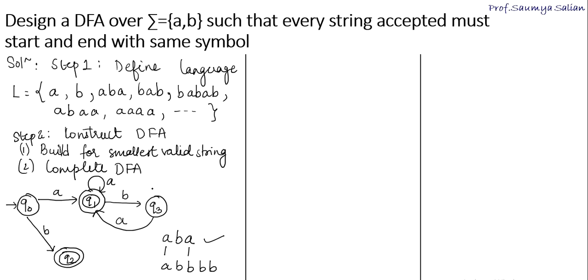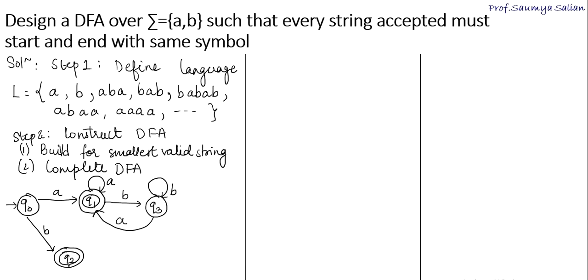So I can put up a self loop of B over here, because if I get an A after multiple B's, this string becomes valid. So for that, I have this transition which points to the Q1 state. So this completes the case wherein we are starting with an A and ending with A. Fine?